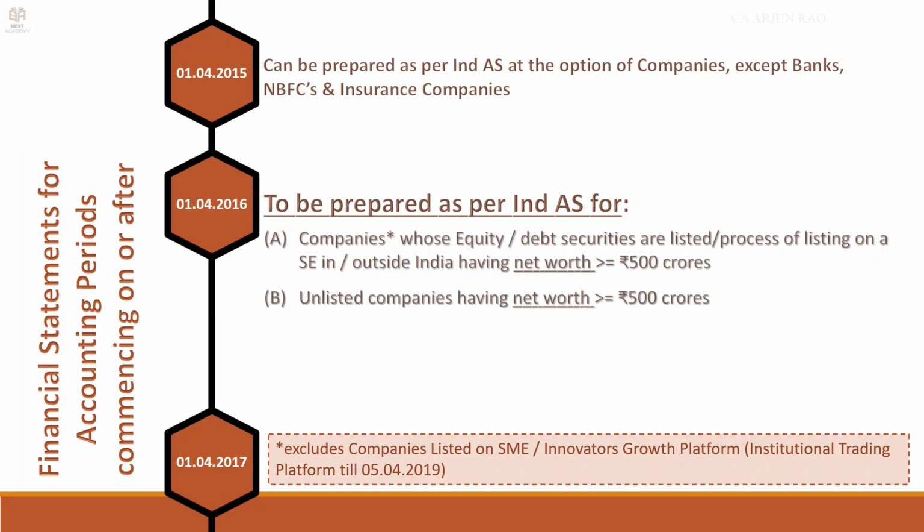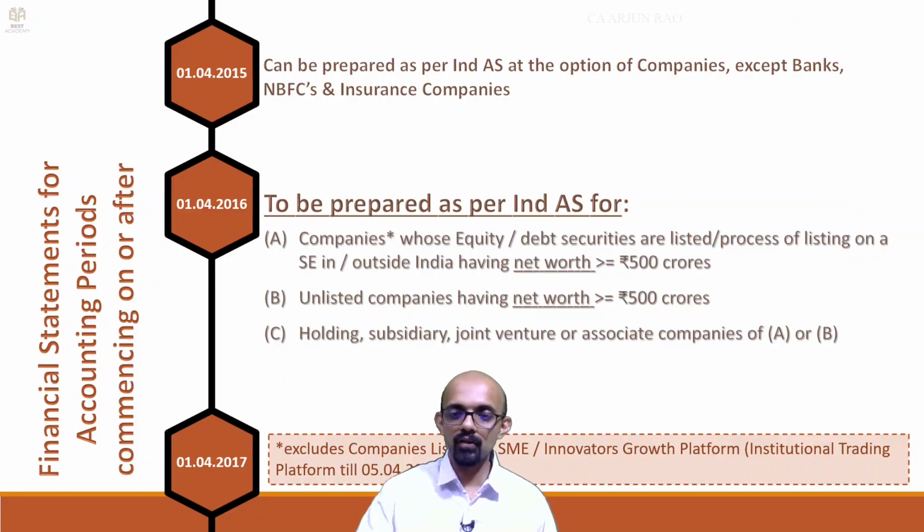Unlisted companies with minimum net worth 500 crores or more, holding, subsidiary, joint venture or associate of A or B. So that means if there is a company H Limited, H Limited is a holding company, parent company, it has a net worth of 600 crores, it has a subsidiary S Limited, S Limited has a net worth of 200 crores, not listed. Should S Limited follow Ind AS for its accounting year 1/4/16 to 31/3/17? Answer is yes.